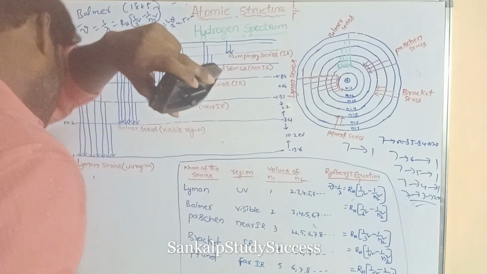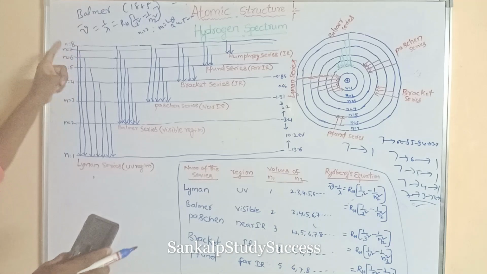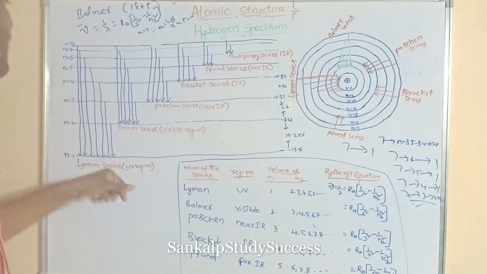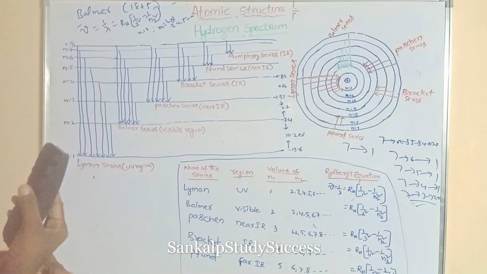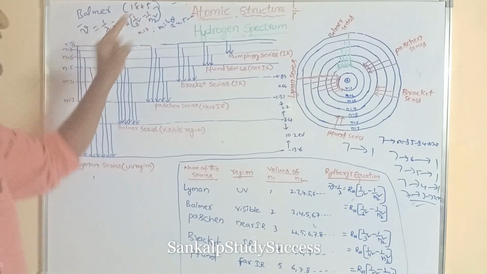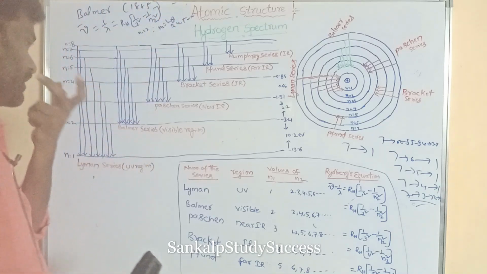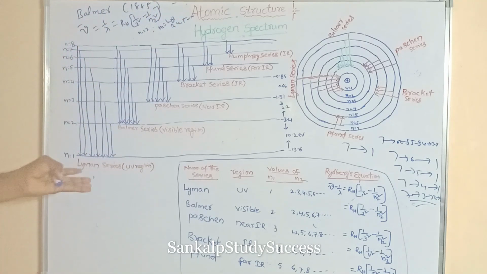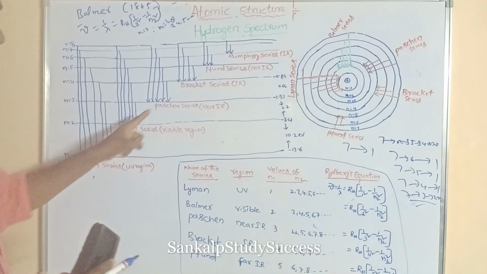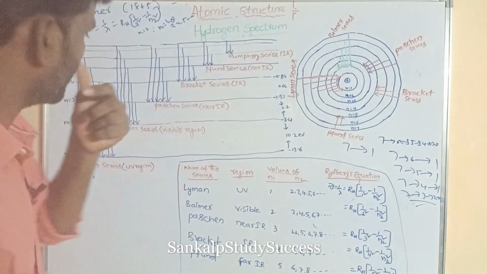Now, Balmer gave the equation for calculation of wave number and wavelength of spectral lines. What is that? Nu bar is equal to 1 by lambda is equal to RH into 1 by 2 square minus 1 by n2 square, right? Later, these series of lines were discovered: Lyman series, Paschen series, Brackett series, Pfund series, Humphreys series, right?